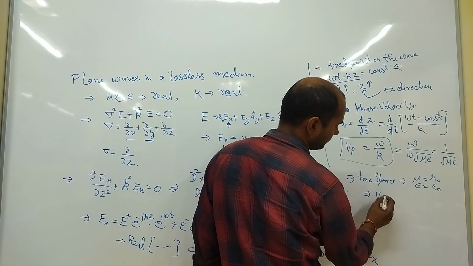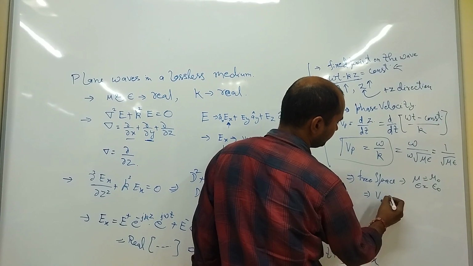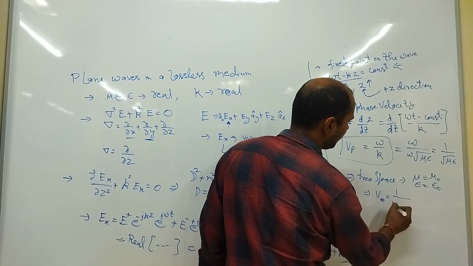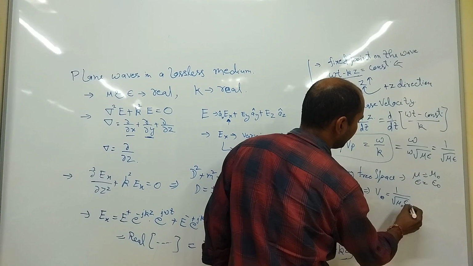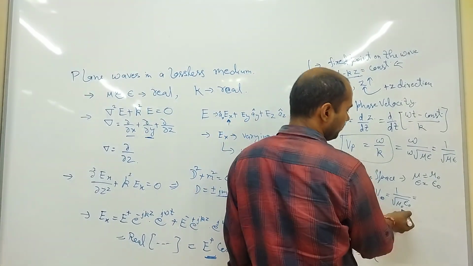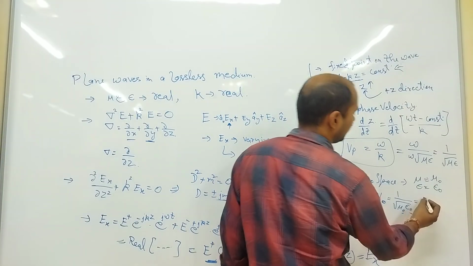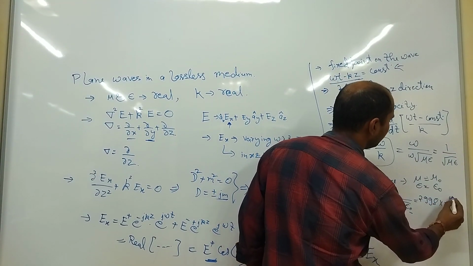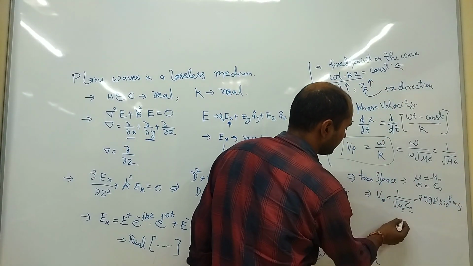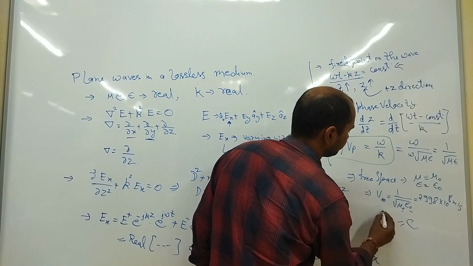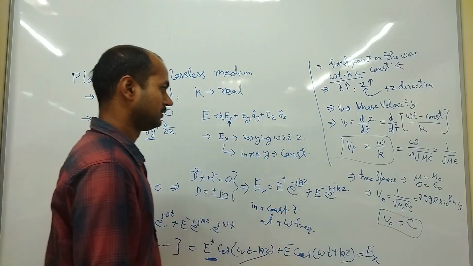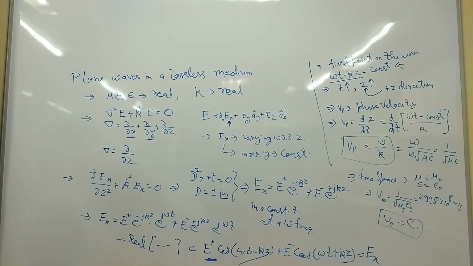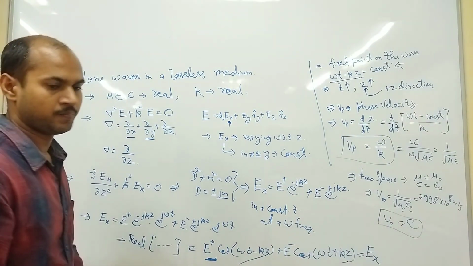So Vp will be V naught, equal to 1 upon under root mu naught epsilon naught. We put in the values of mu naught and epsilon naught and we get 2.998 into 10 power 8 meter per second. That is the speed of light. Right. So we have seen Vp.